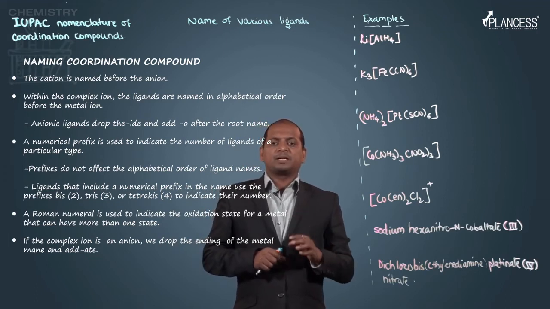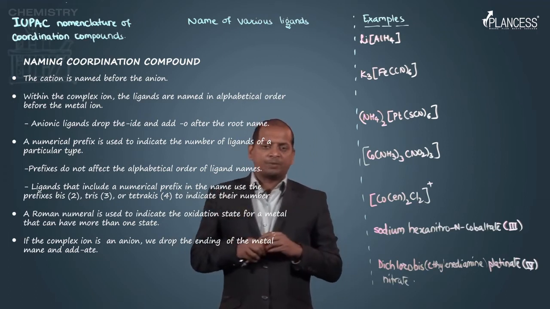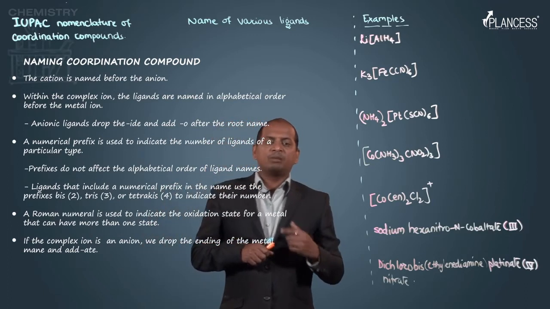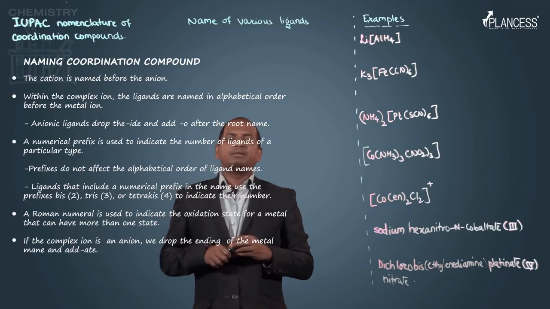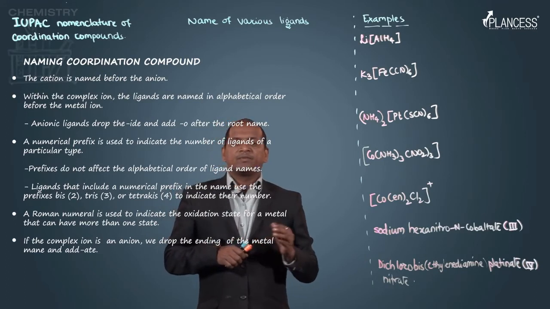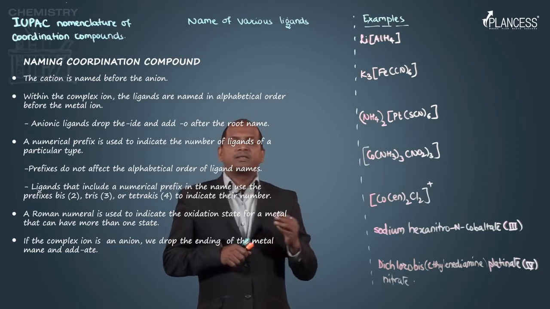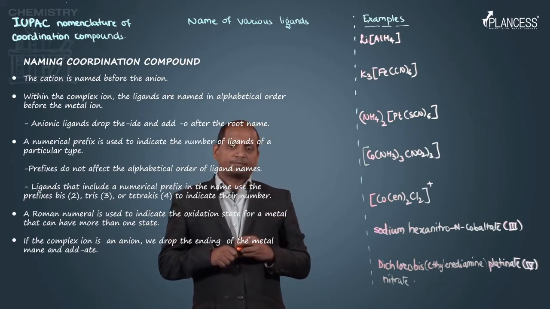But if the metal ion is present in a negative coordination sphere, then the name of the metal ion ends with -ate: ferrate, cobaltate, zincate, argentate and so on.